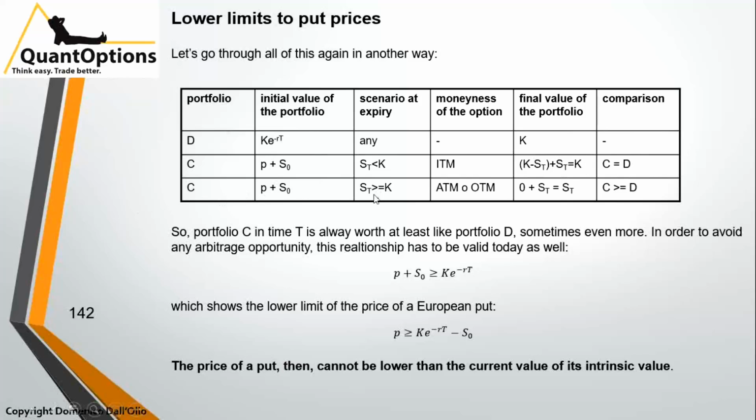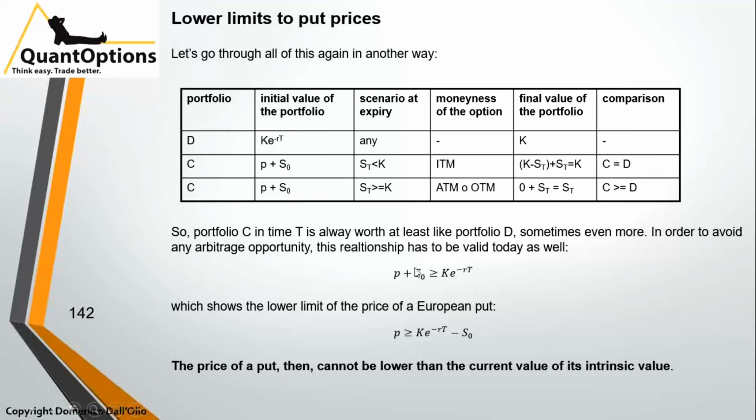The other scenario is that the underlying at maturity is greater or at most equal to the strike. In this situation, the moneyness is at the money or out of the money. The put is valued 0. What remains is the underlying. And since the underlying is greater than K or at most equal to K, then C is greater or at most equal to D. So no matter what happens at maturity, portfolio C is always equal or perhaps greater than D. And this relationship has to be valid in the beginning too.